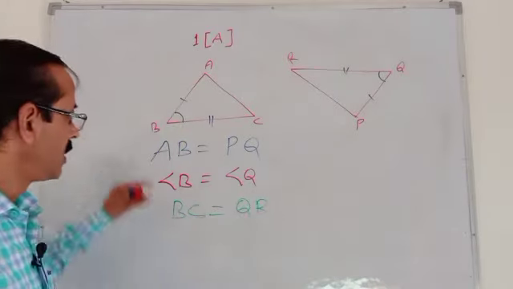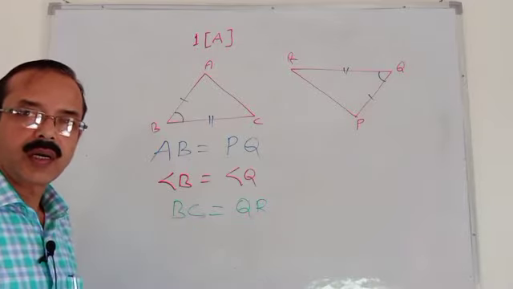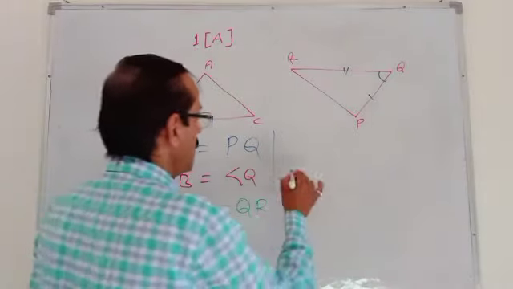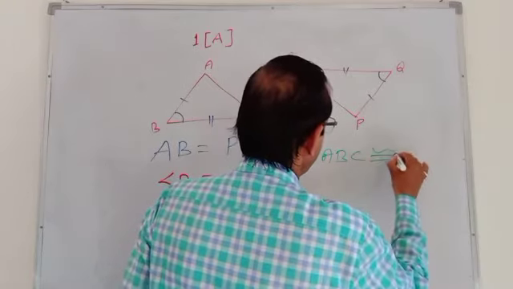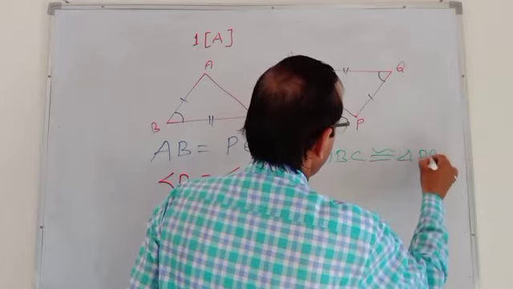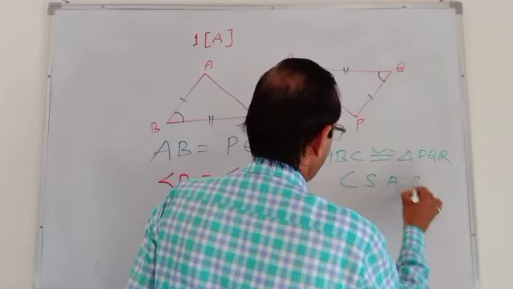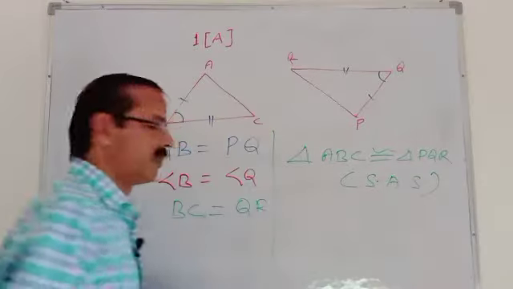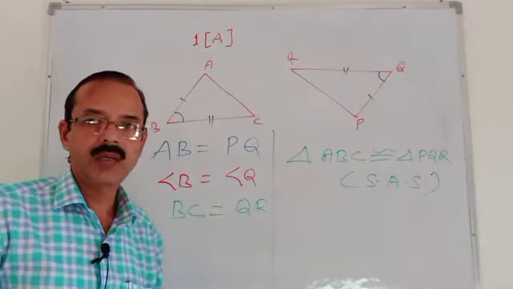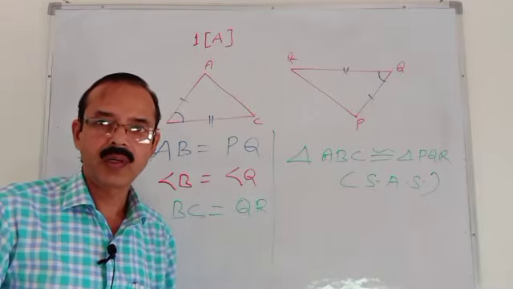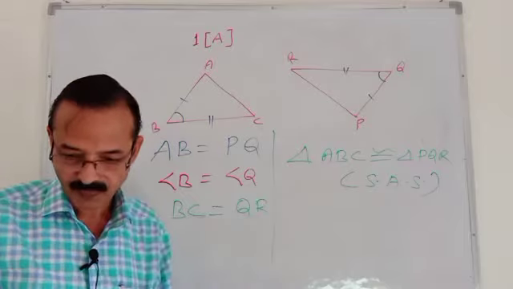So we see side angle side, both triangles are congruent. Triangle ABC is congruent to triangle PQR by side angle side. By this axiom we can say that both triangles are congruent, right? So this is the method to solve how you can say congruent, and how you cannot say congruent.